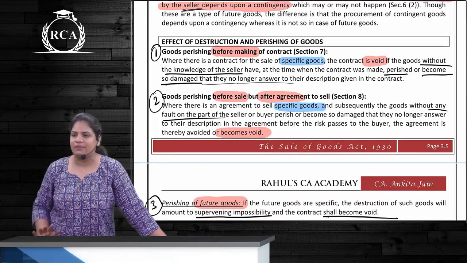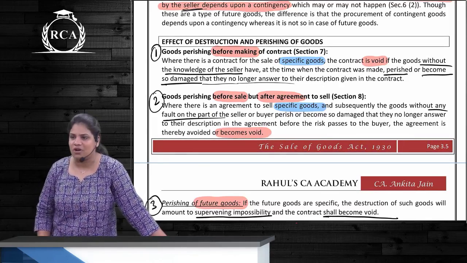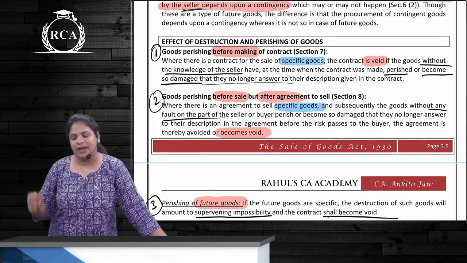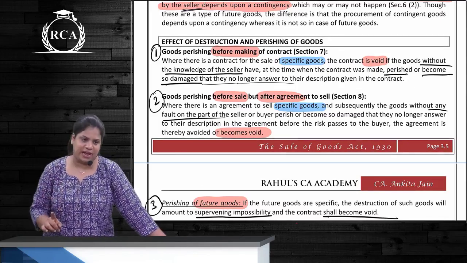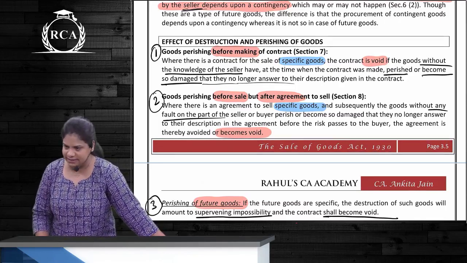And now the godown catches fire. All the wheat is destroyed. What about this contract? It remains valid because the goods are not specific. The goods are unascertained. Correct?